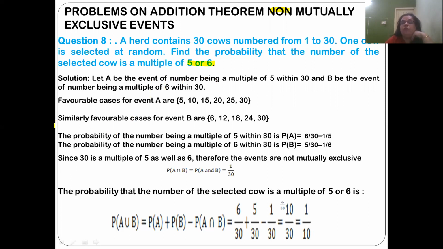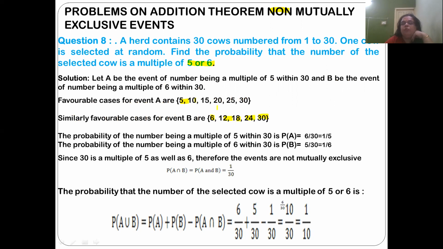Let us now find out why it is non-mutually exclusive. Let A be the event of the number being a multiple of 5 within 30 and B be the event of a multiple of 6 within 30. Favorable cases for event A are 5, 10, 15, 20, 25, and 30. There are 6 outcomes. Similarly, favorable cases for event B are 6, 12, 18, 24, and 30.